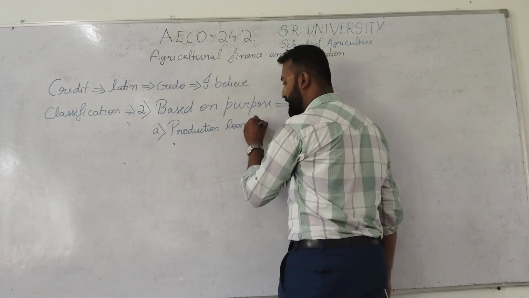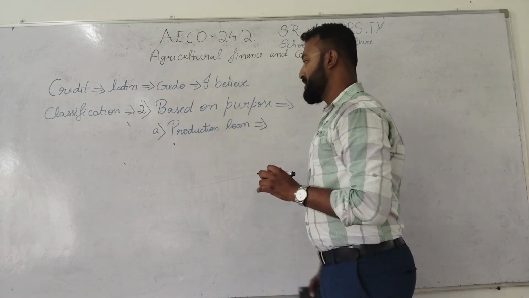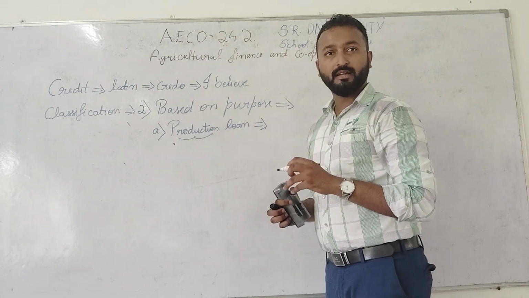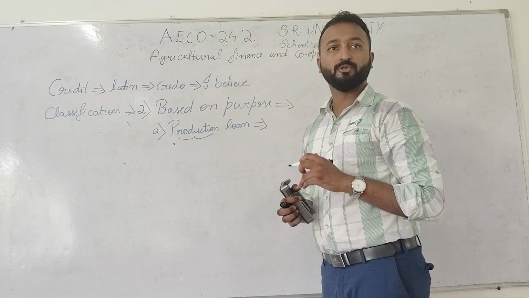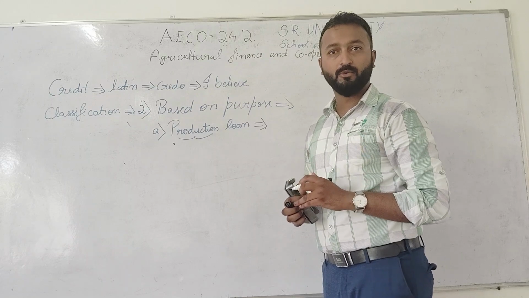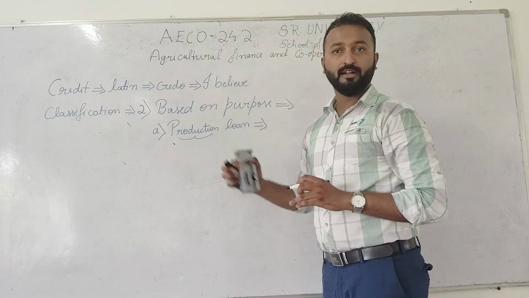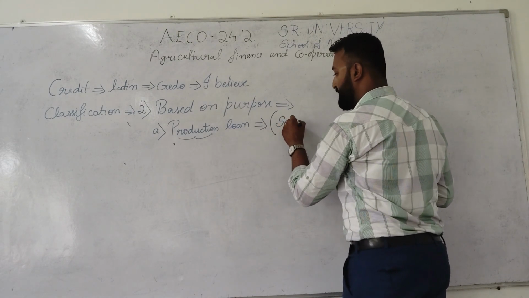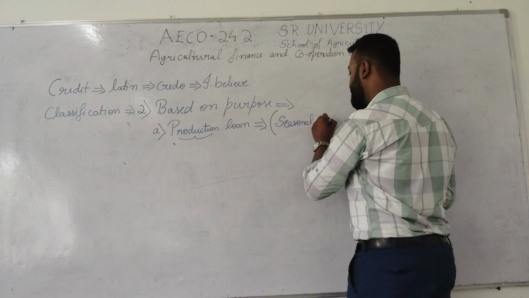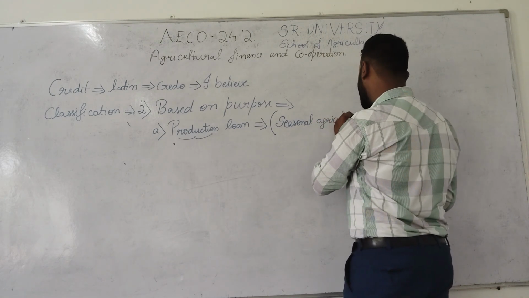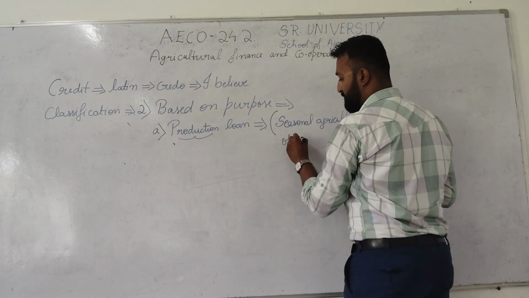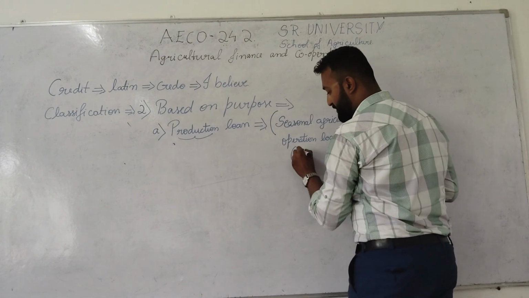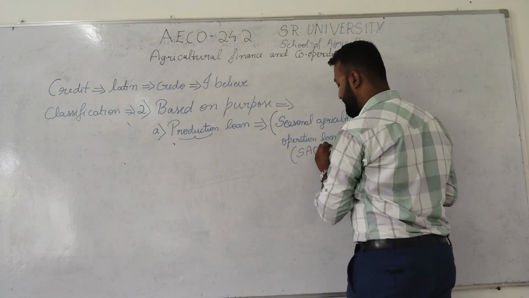By the name itself you can understand what you mean by this production loan. Production loans are nothing but those loans which are taken for growing the crops, for production of agricultural commodities. If you are taking the loan, that is called a production loan. This production loan is also called seasonal agricultural operations loan. Normally it will be SAO loans.